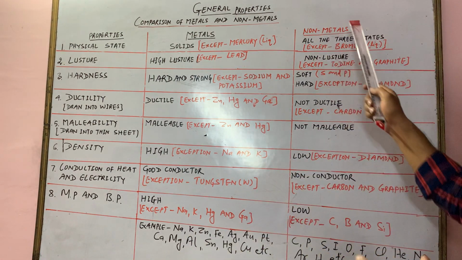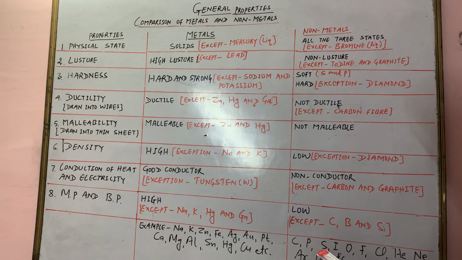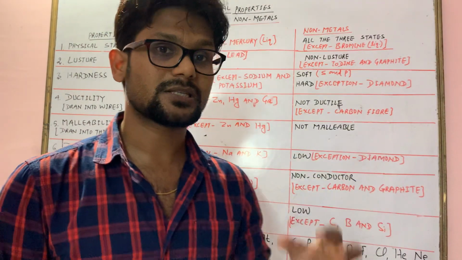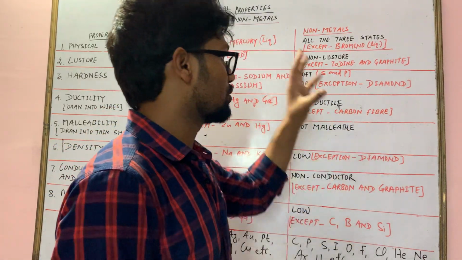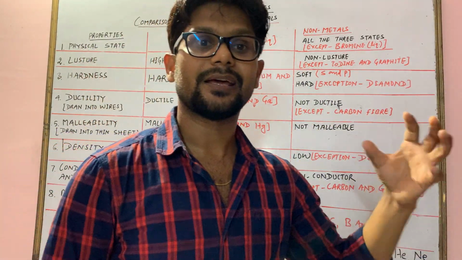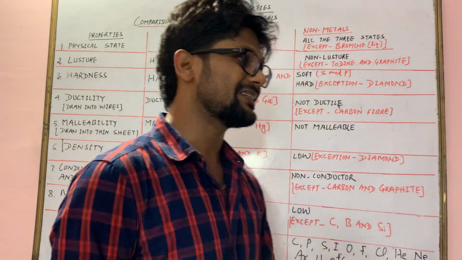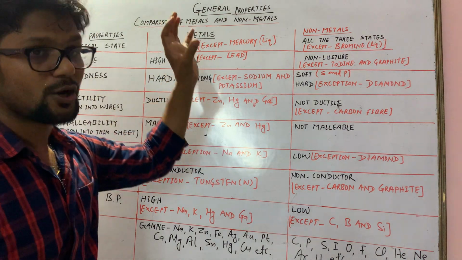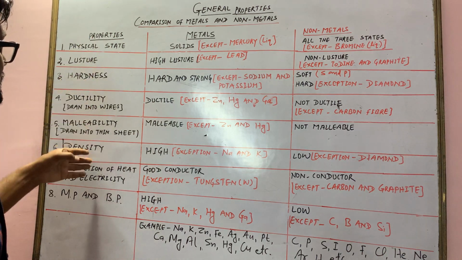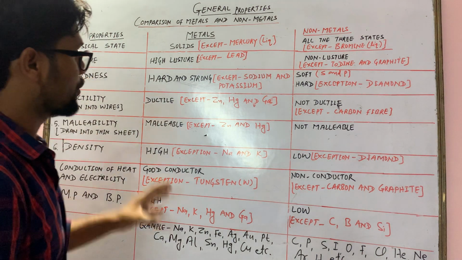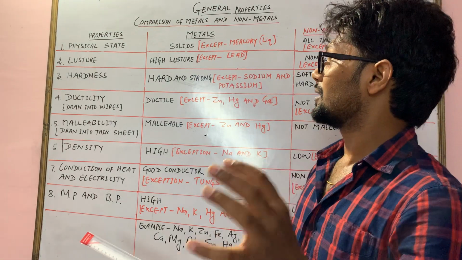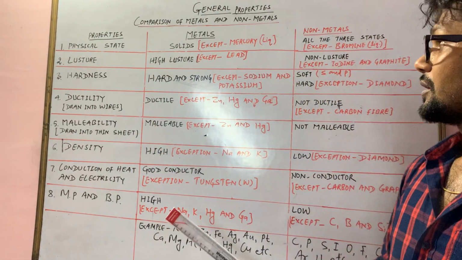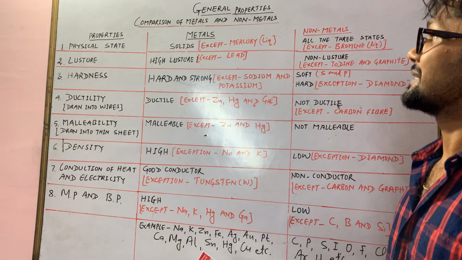Now you see the examples of non-metals: carbon, phosphorus, sulfur, iodine, oxygen, fluorine, chlorine, helium, neon, argon, hydrogen. These are all examples of non-metals, and many more are there in the book. So you must remember the exceptions, examples and comparison between metals and non-metals based on the following properties. So I'm going to conclude this class here. You must go through all these properties. Thank you.